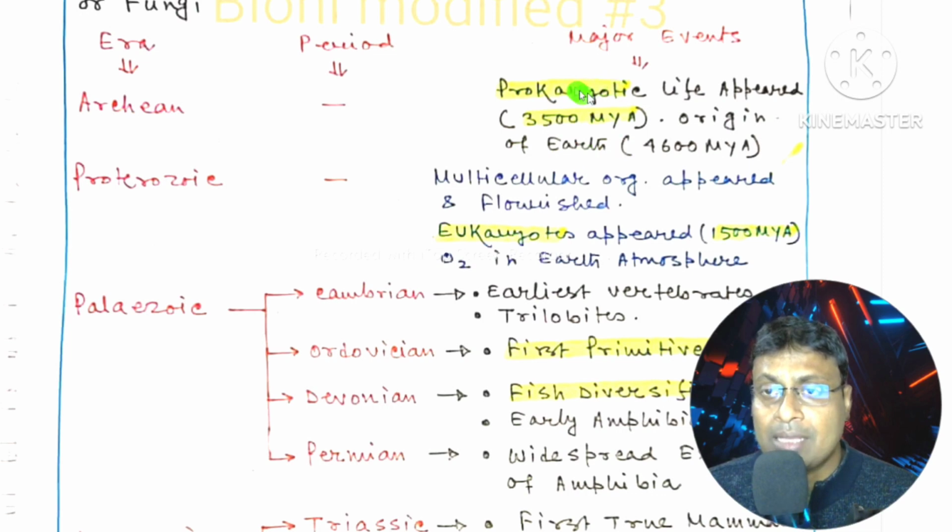In this Archean era, the prokaryotic organisms first appeared, about 3500 million years ago. Prokaryotic organisms are those organisms which have no definite nucleus, and definite cellular organelles cannot be found in them. Actually they are bacteria, so they evolved about 3500 million years ago during the Archean period. But the Earth originated about 4600 million years ago, or 4.6 billion years ago.